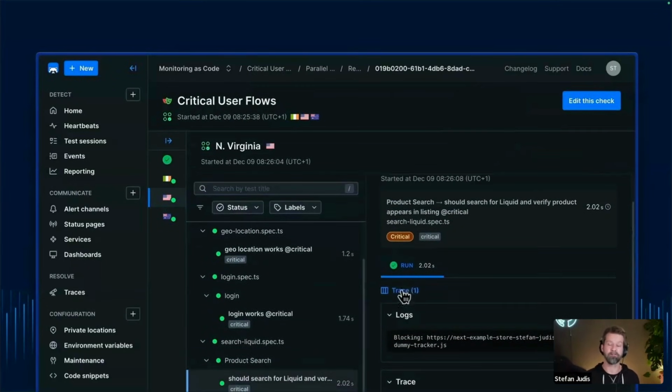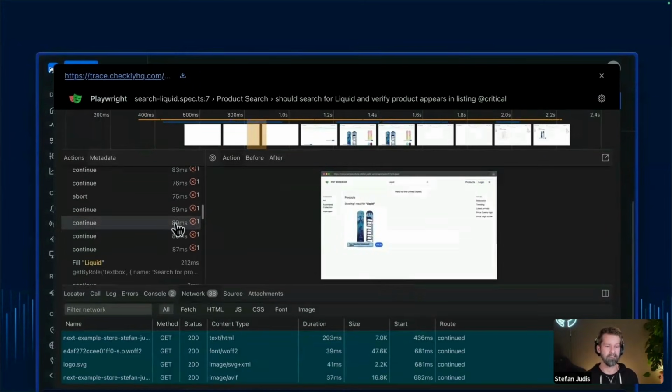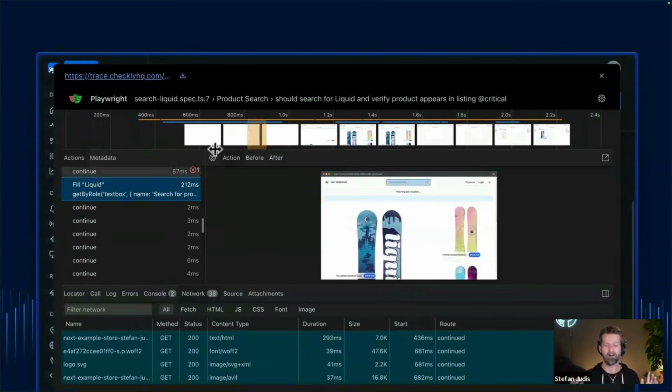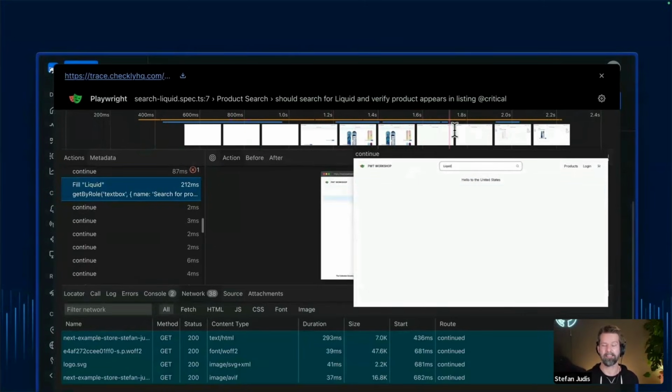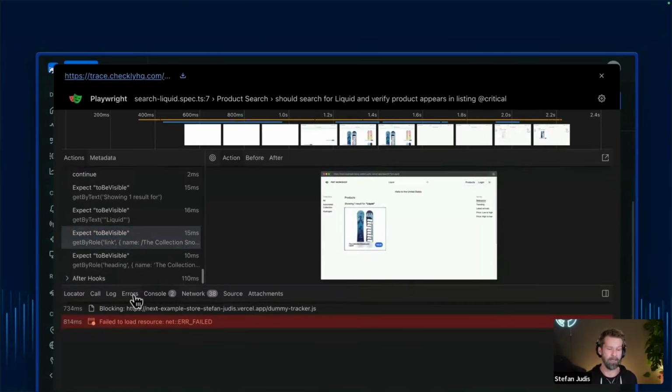You can dive into the trace files. You can look at certain steps. So whenever you used the Playwright test report, you will feel right at home when you look at the Checkly dashboards, because we gather all the information for you. So when you then get an alert right at night telling you that a login is broken or something, you can just log in, look at the trace file, figure out what is going on, and everything will feel like you're used to from your CI/CD, from your testing workflows.